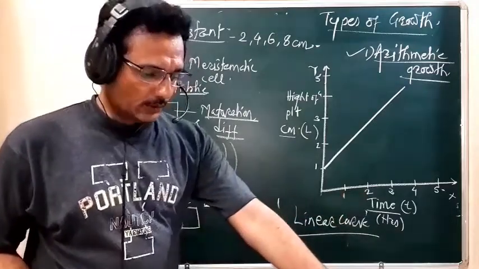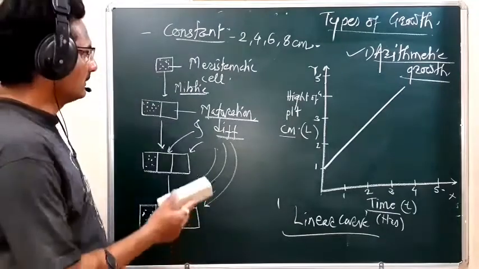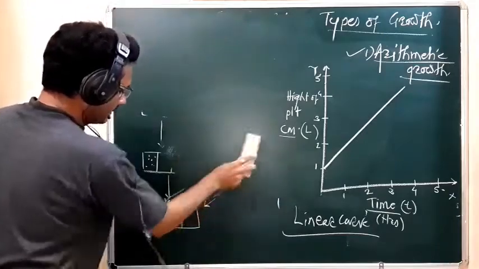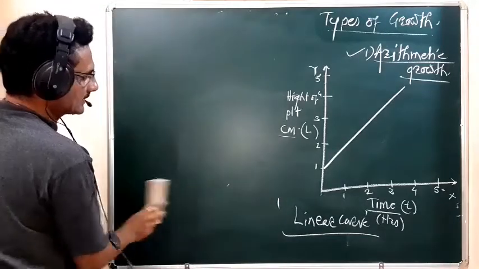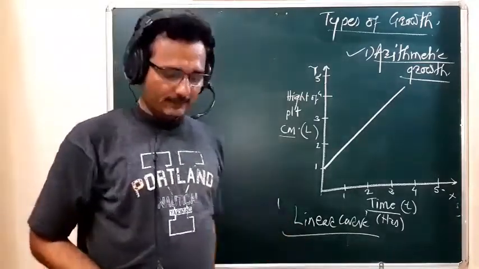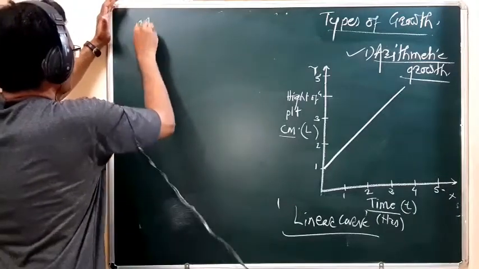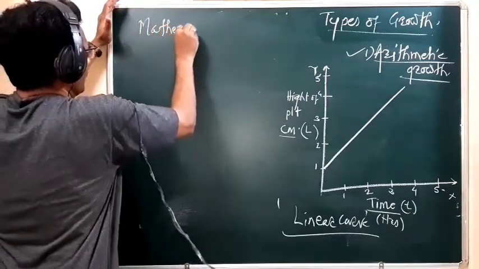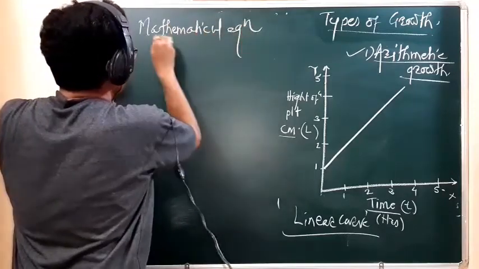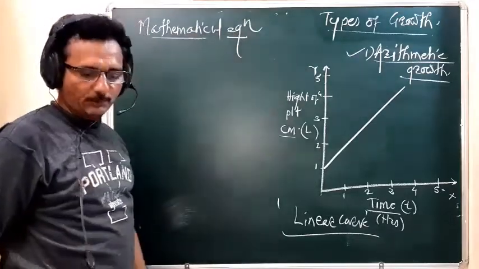Then this growth we can express mathematically by using one mathematical equation. We have to represent the arithmetic growth with the help of a very simple mathematical equation, which shows the arithmetic growth.